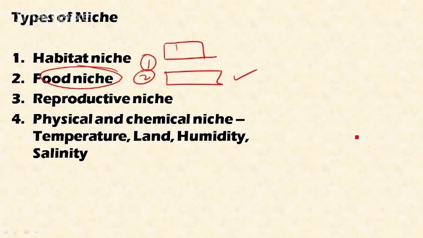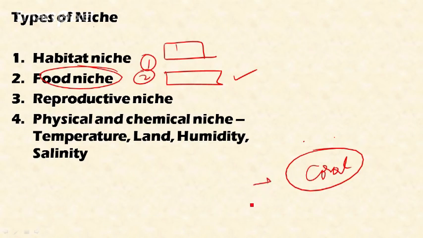And another example for physical and chemical niche is the coral reefs. Coral reefs need certain requirements to survive. For example, they need shallow tropical areas where seawater is clean and warm. Okay, so this is the physical requirement of the coral reef. This is one of the niches for the coral reef.